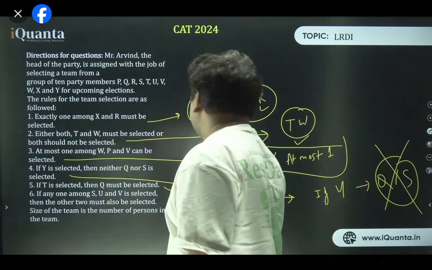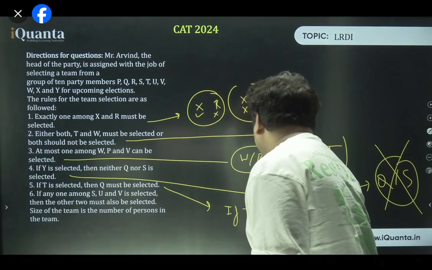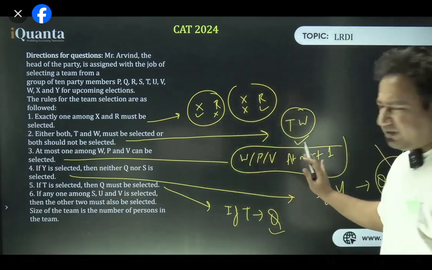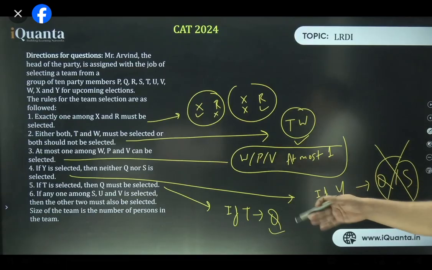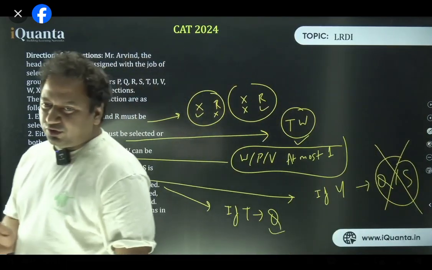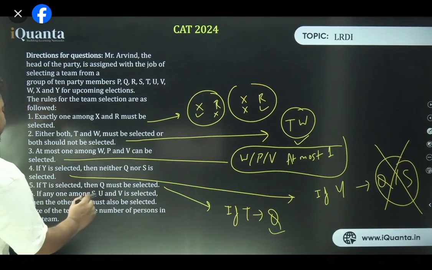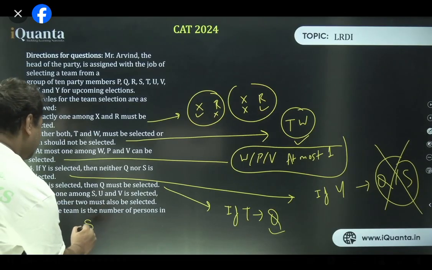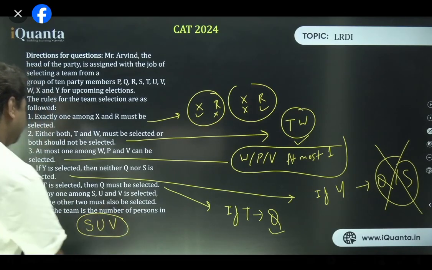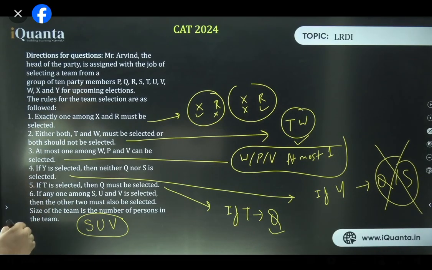If T is selected, then Q must be selected. If T, then Q must be selected. There's no fixed way to write these notes. It depends on you, however you want to write it. Now, if anyone among S, U, V is selected, then the other 2 must also be selected. So SUV will be coming in a group. Size of team is the number of persons in the team. Is this clear, everyone? This is clear to all of you? Okay, so the last statement means if S is selected, or U is selected, or V is selected, the other two would have to be selected.